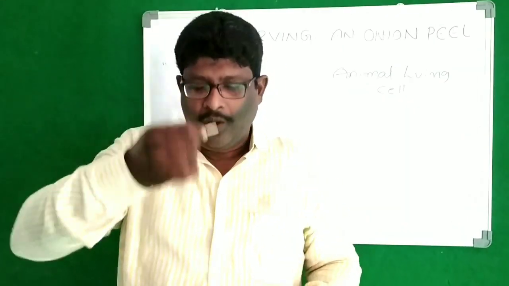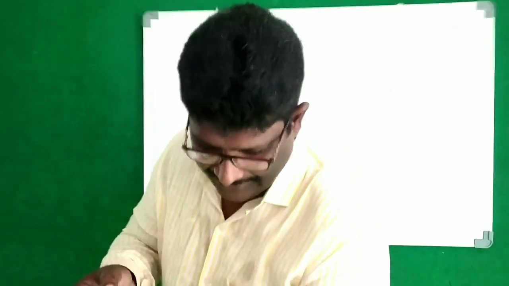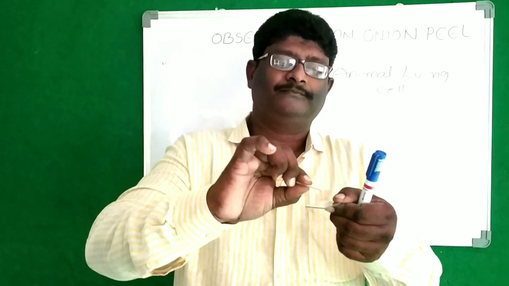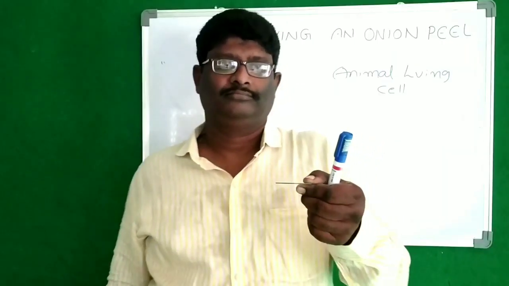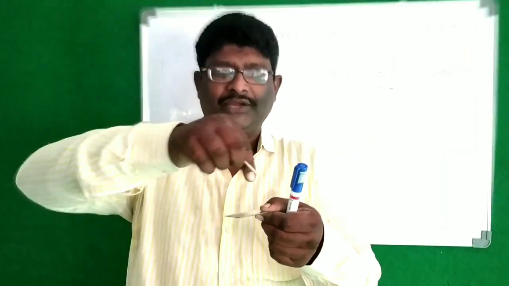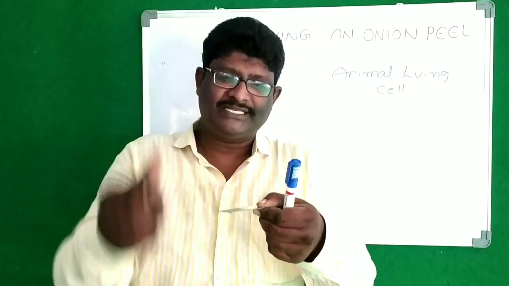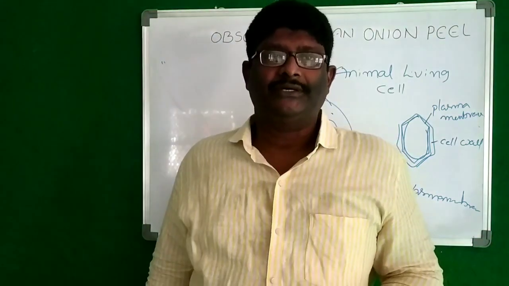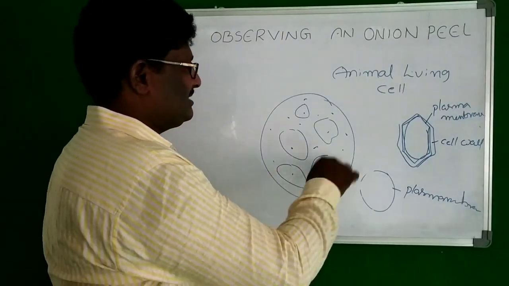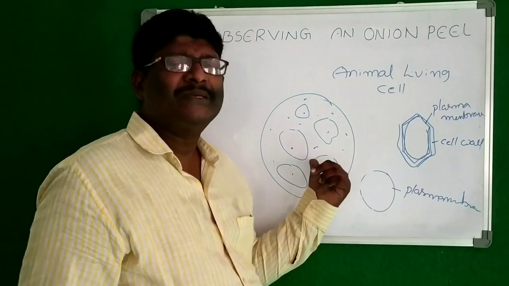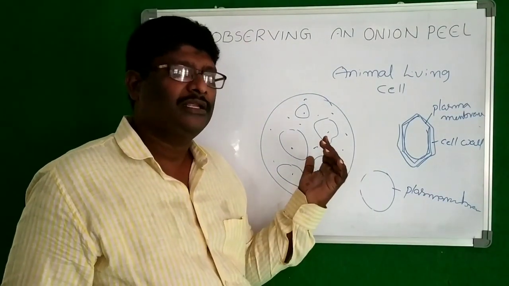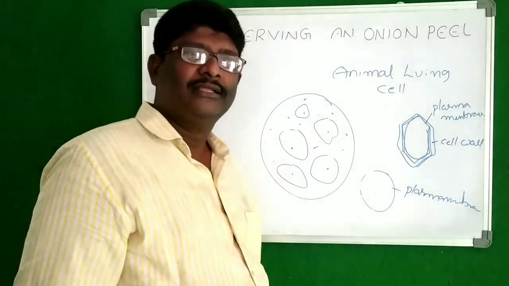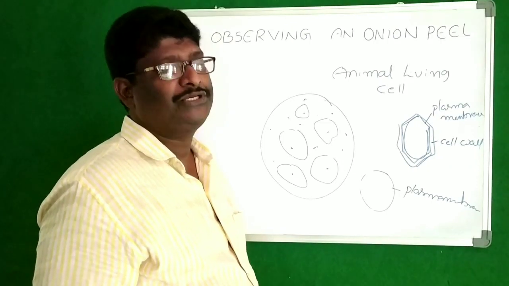Then we have to take that tissue and keep it on the slide. Then put a water drop on the object. Then keep this slide under the microscope. If you observe, the cells appear like this. The cells have no specific shape. The animal cells don't have a specific shape. But if you see the plant cell, the cells are rectangular in shape.